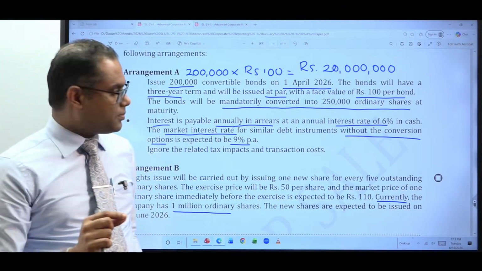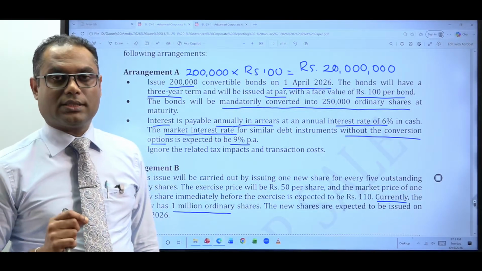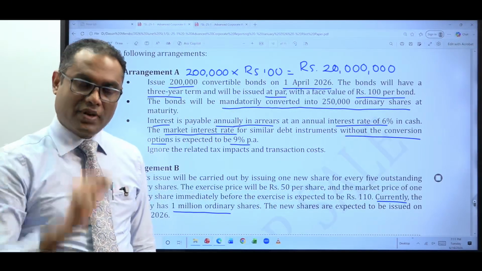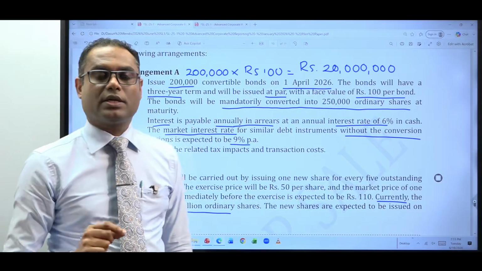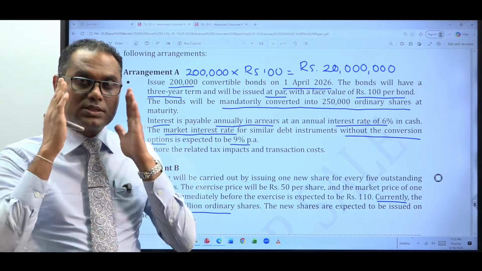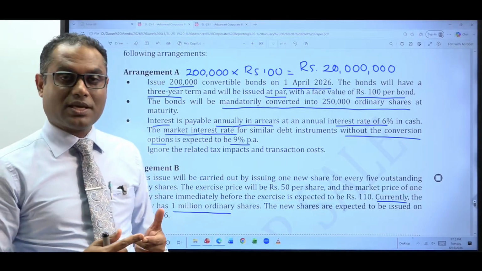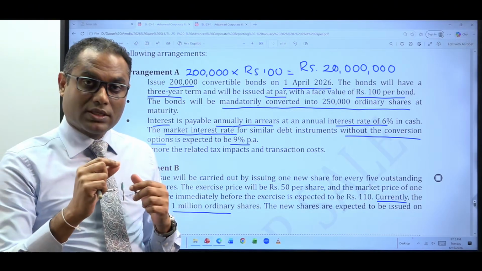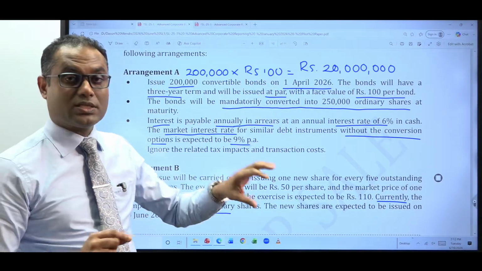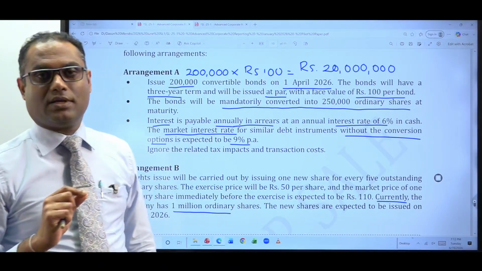So listen to this carefully. When you have mandatorily converted instruments, like a bond that will definitely be converted into ordinary shares in 3 years' time, when you do the computation of basic EPS, what you need to do is the number of shares that would be issued upon conversion of this mandatory convertible instrument, you take into the computation now itself.